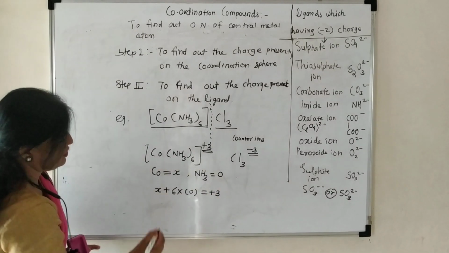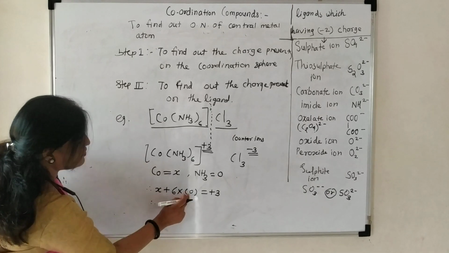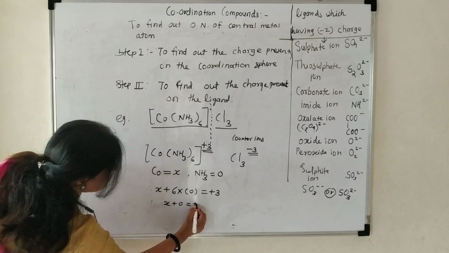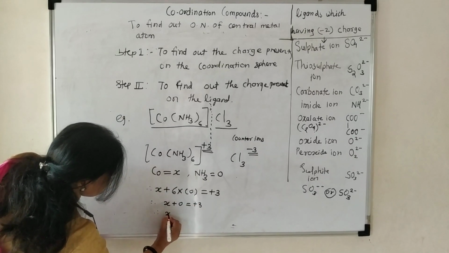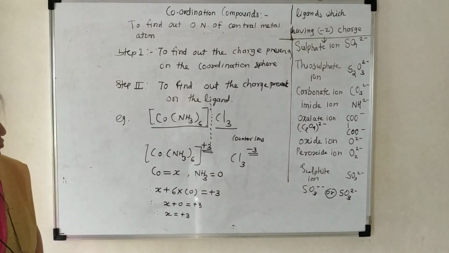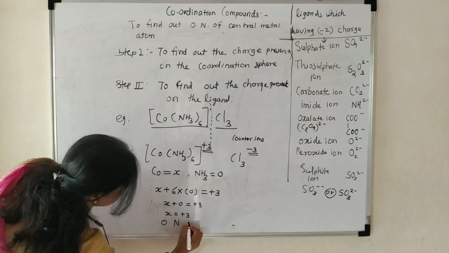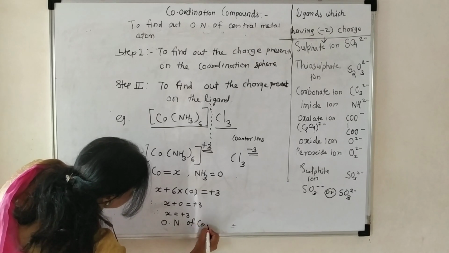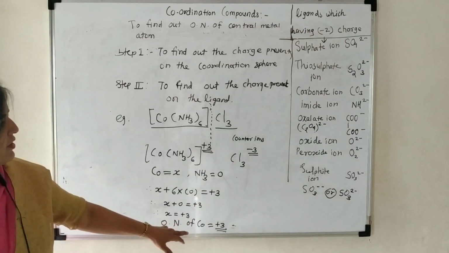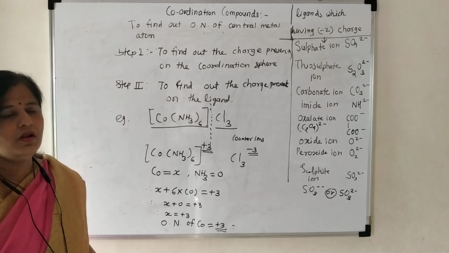Then here X plus 6 into 0, that will be 0, is equal to plus 3. Therefore X is equal to plus 3. Here the oxidation state of cobalt is plus 3. The oxidation number of cobalt is equal to plus 3. In this way we can find out the oxidation number of the central metal atom.